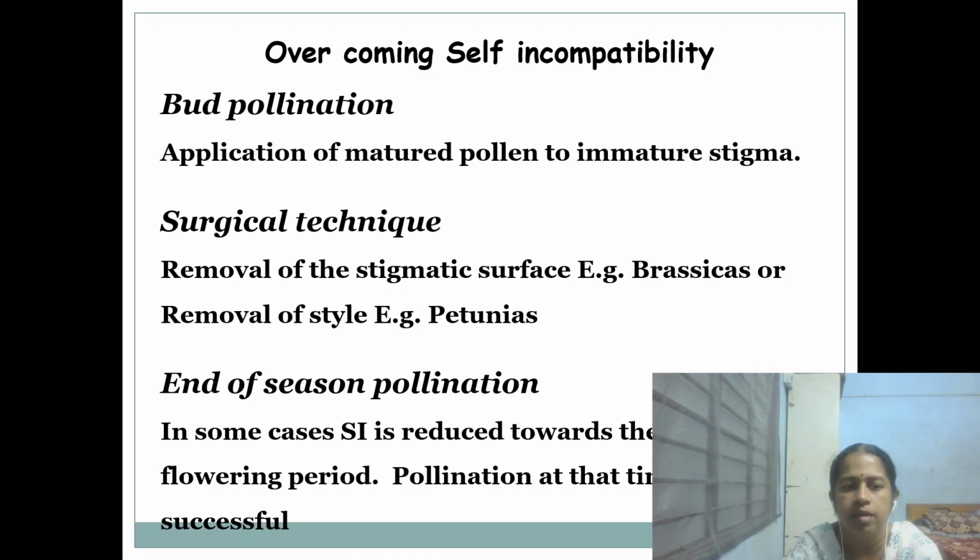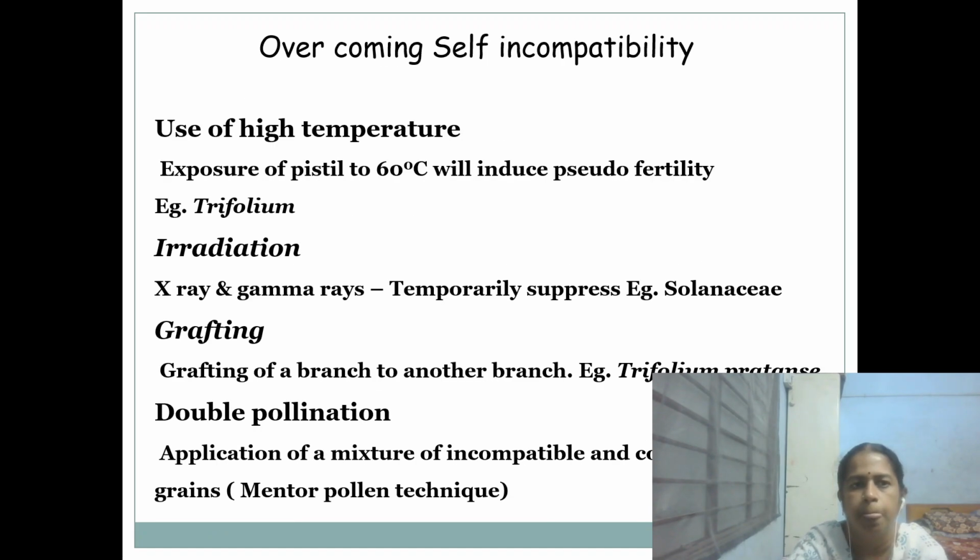End of season pollination will favor self-compatibility, but the pollination at that time may be successful and may be unsuccessful also. Then use of high temperature, that is above 60 degrees, the exposure of the pistil will induce pseudo-fertility. It is reported in Trifolium.